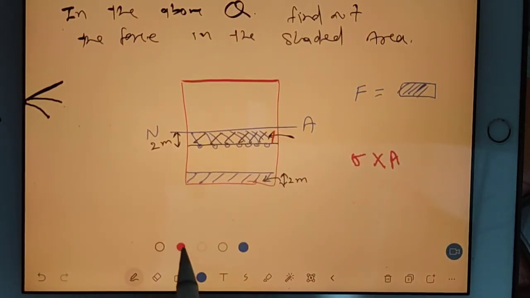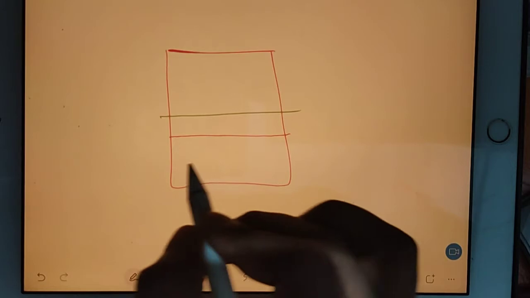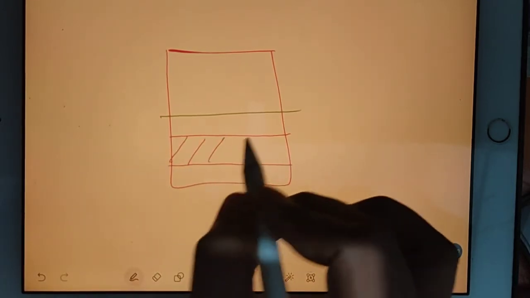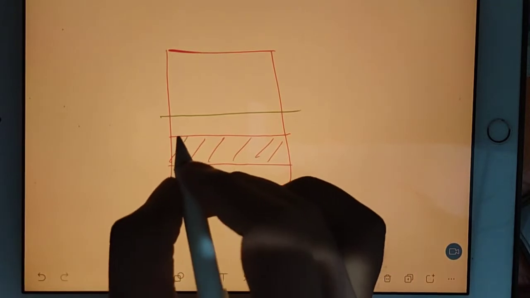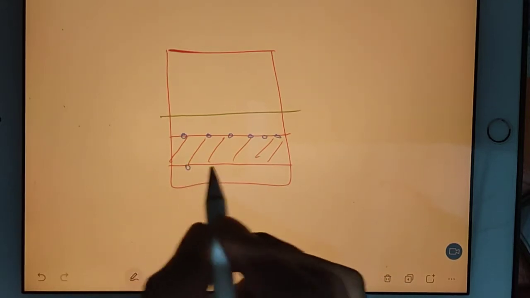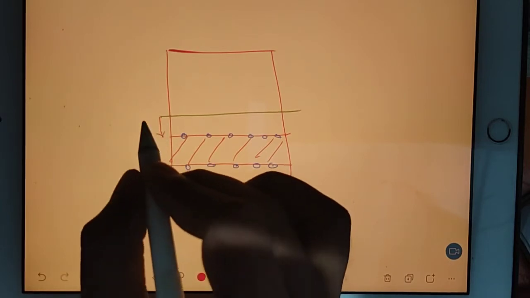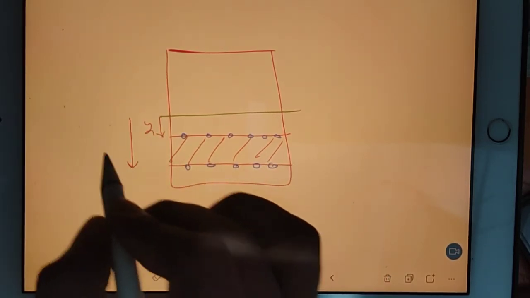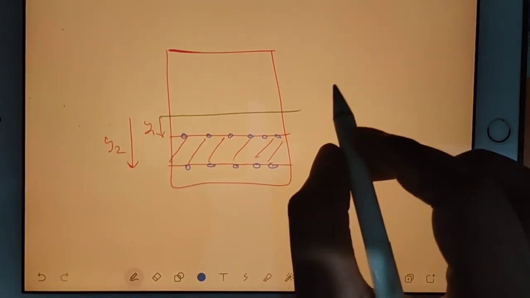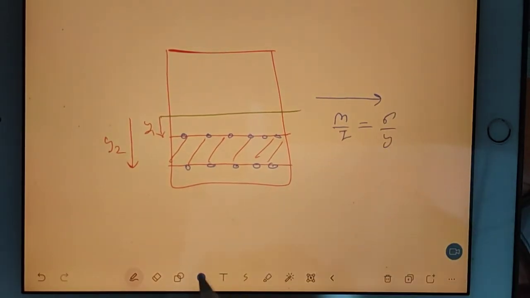I will change the page. Suppose you have a block. In this block, this is the neutral axis, and suppose in this zone you have to find out your force. So understand one thing: for this layer, for this fiber, you will have a different sigma. For this fiber, you will have a different sigma. Why? Because this length is different. Suppose y1. This length is different. Suppose y2.